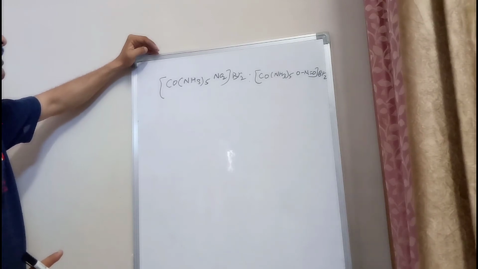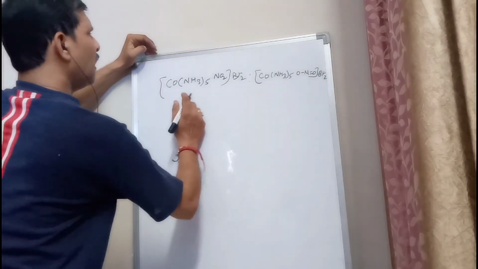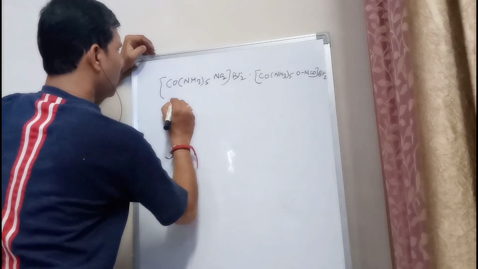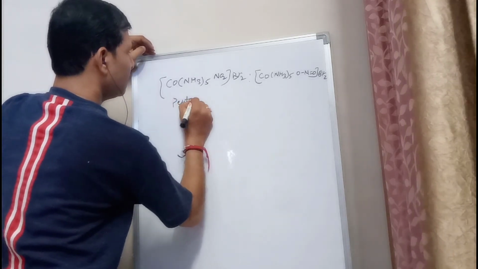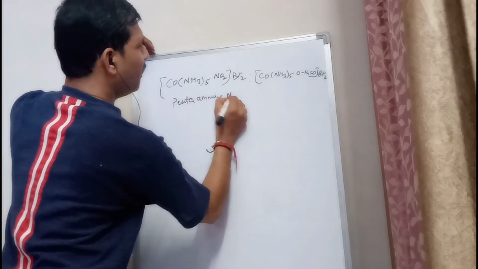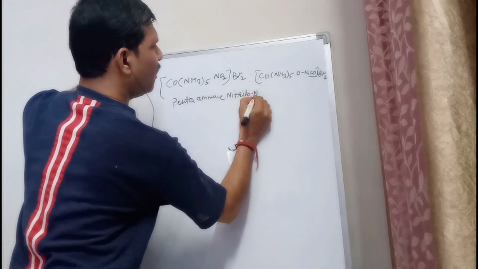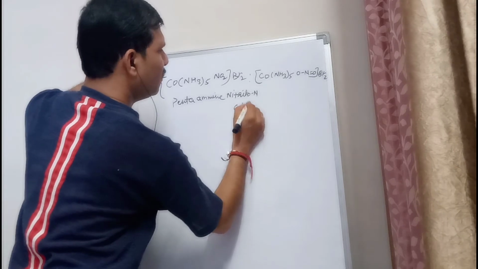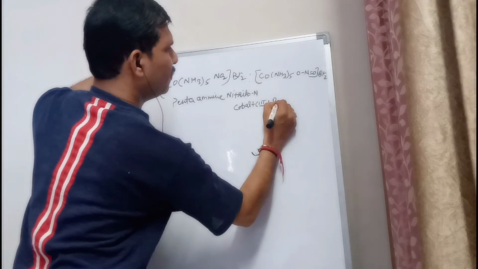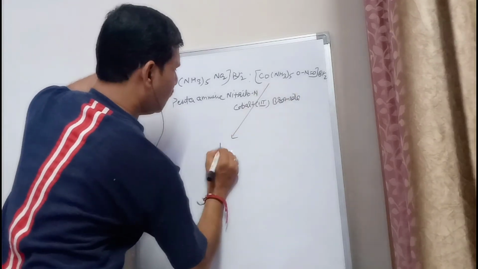So that is why the name of this isomer is pentaamminenitrito cobalt(III) bromide. Pentaammine, nitrito, cobalt third, bromide. And what will be the name of the other one? Pentaammine.